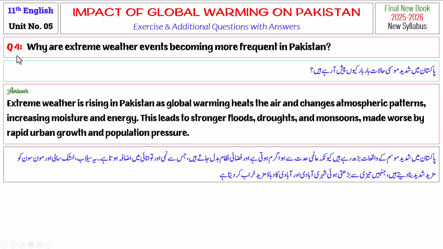Exercise question number 4. Why are extreme weather events becoming more frequent in Pakistan? Extreme weather is rising in Pakistan as global warming heats the air and changes atmospheric patterns, increasing moisture and energy. This leads to stronger floods, droughts, and monsoons made worse by rapid urban growth and population pressure.